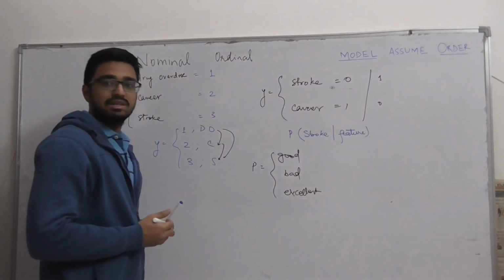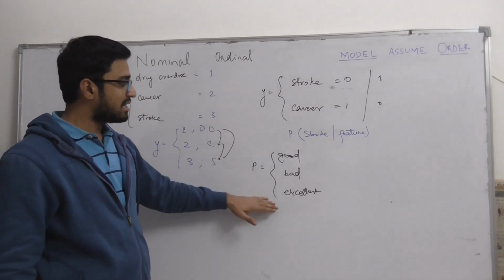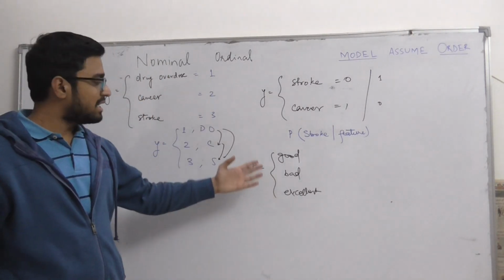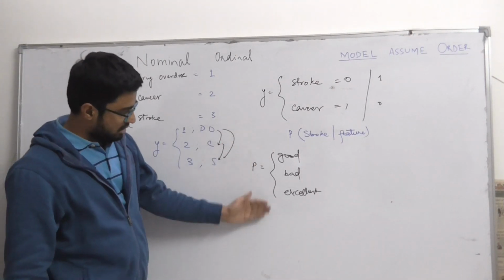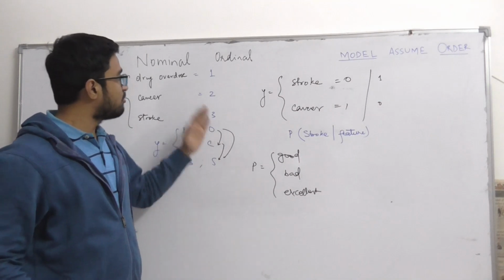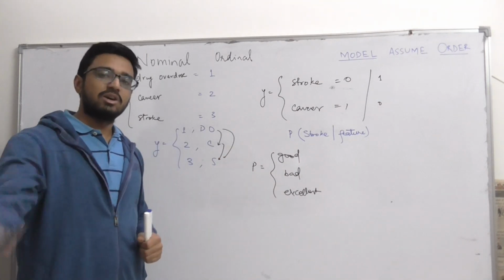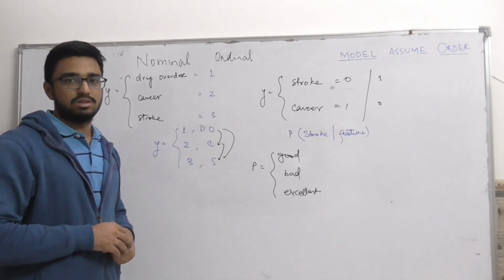If these are our three categories in the case of classification, then surely it has an order and we can use linear regression to predict these categories. If we impart order, then also it will not affect the performance of linear regression.